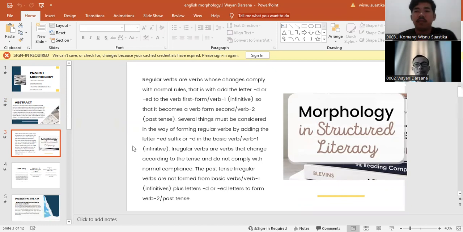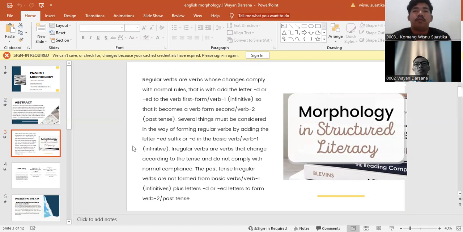Okay. In the analysis of regular and irregular verbs, we know about morphology in structural literacy. Regular verbs are verbs whose changes comply with normal rules, that is, by adding the letter d or ed to the verb first form or verb 1 infinitive, so that it becomes the verb second form or verb 2 past tense.